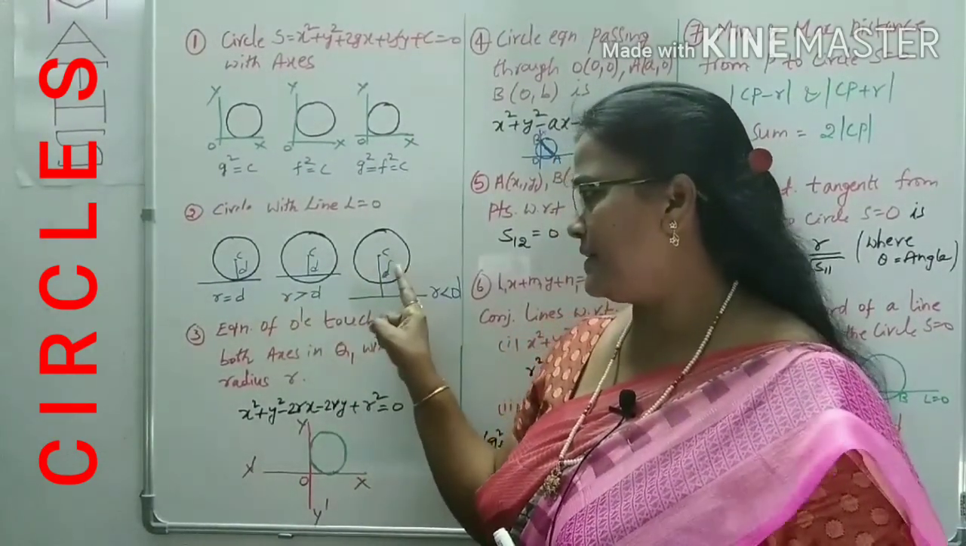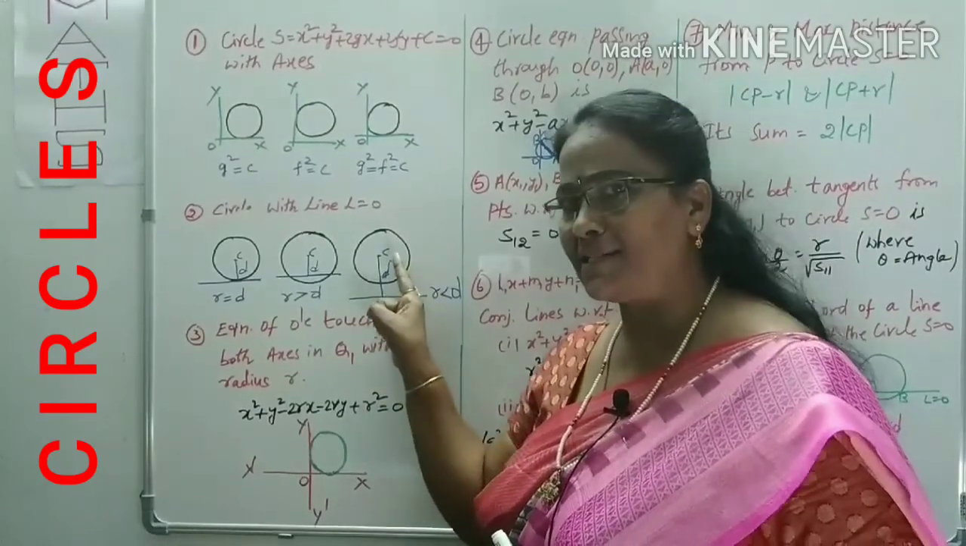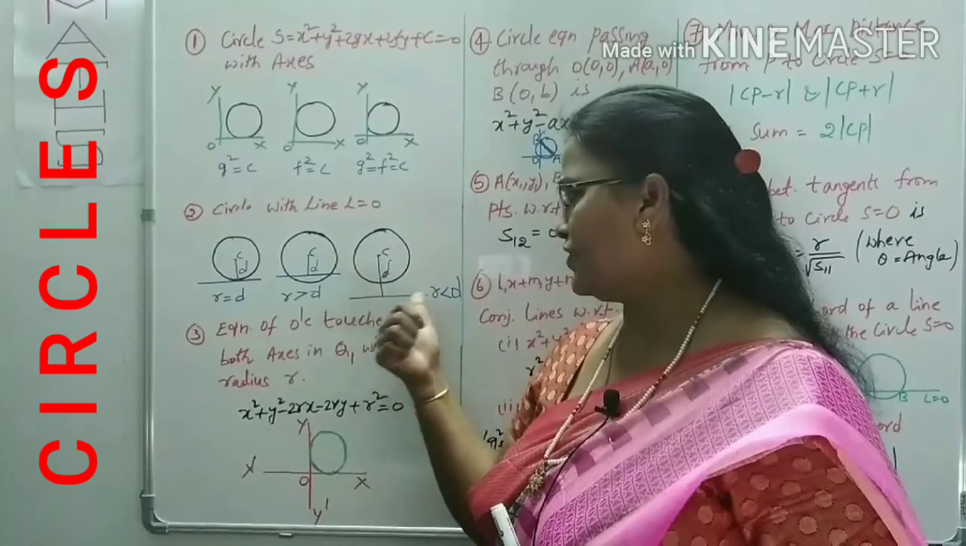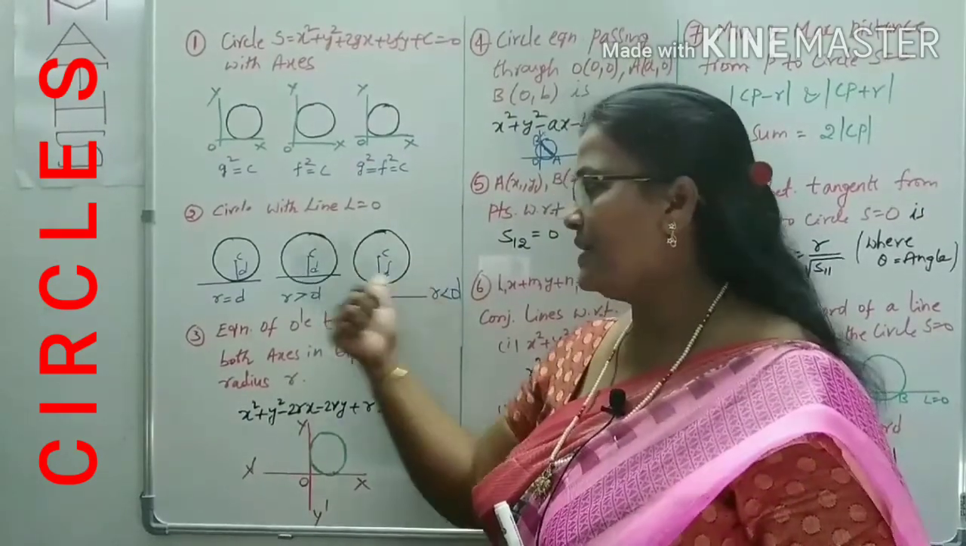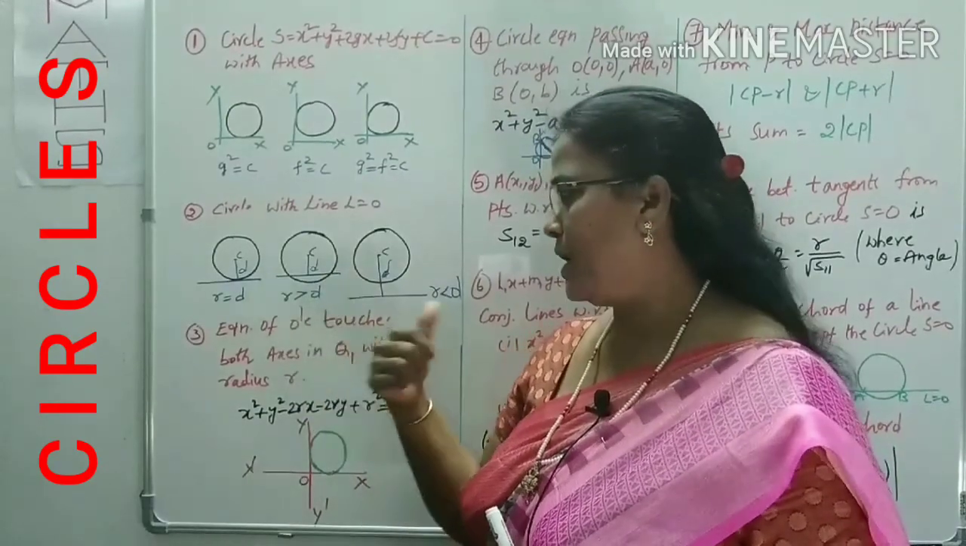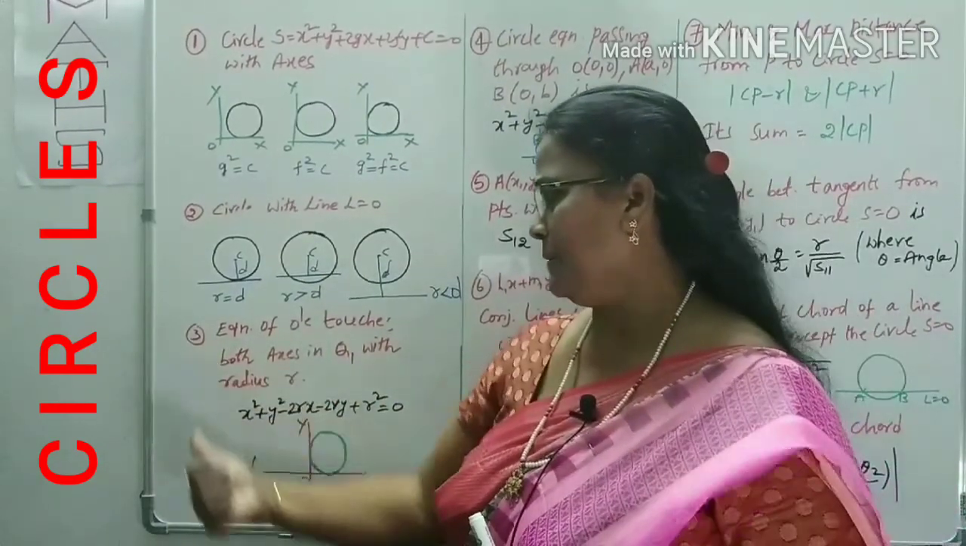In the third case, if the line does not intersect the circle, meaning it is far away from the circle, what is the condition? r should be less than d. This is the second tip. This is the relation from a circle to a line. Now come to tip number 3.